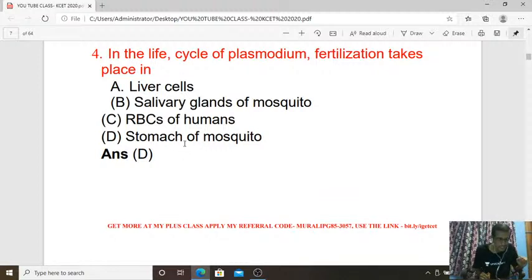That is where we can observe fertilization of the gametes in the plasmodium life cycle. So the answer is D.